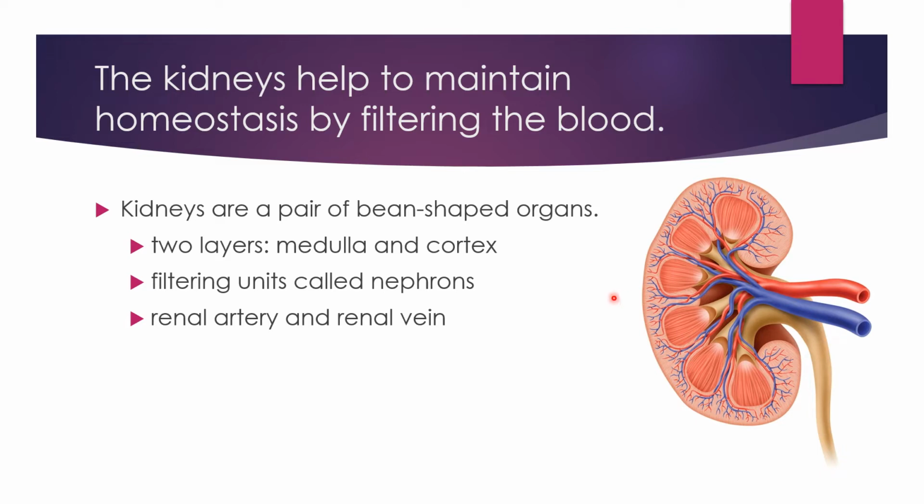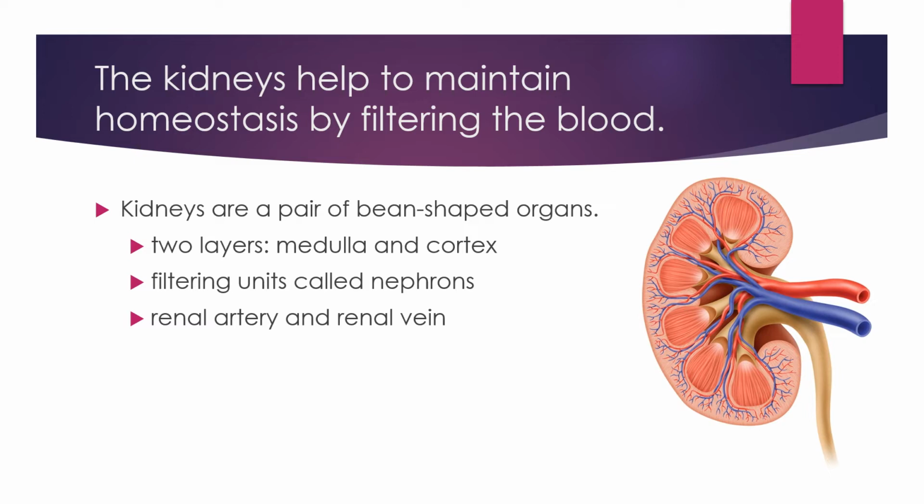The medulla is divided into a few conical masses, the medullary pyramids, projecting into the calyces. The cortex extends between the medullary pyramids as renal columns called columns of Bertini.